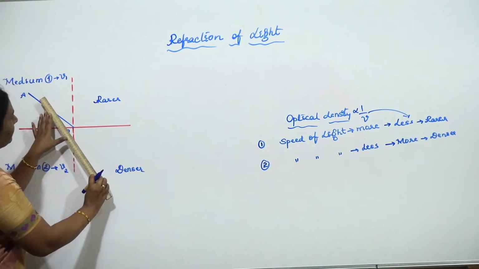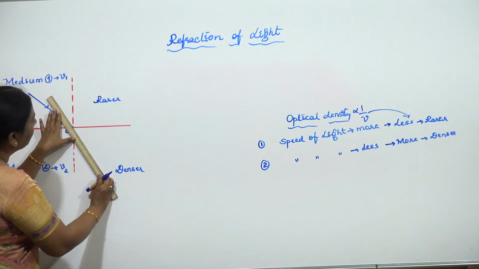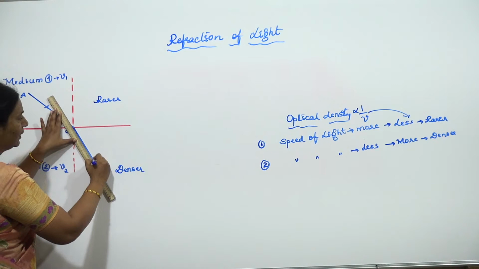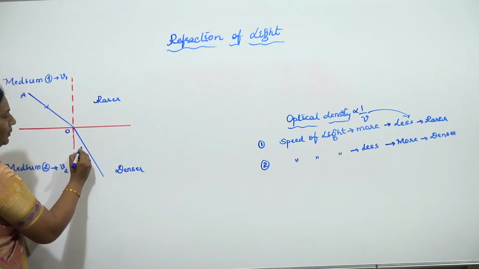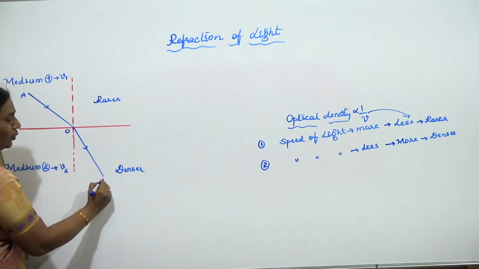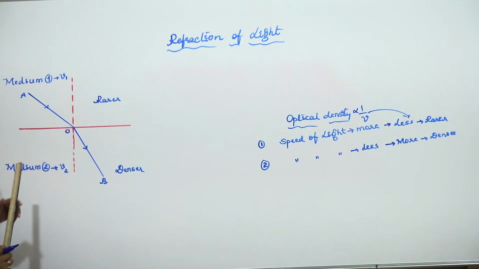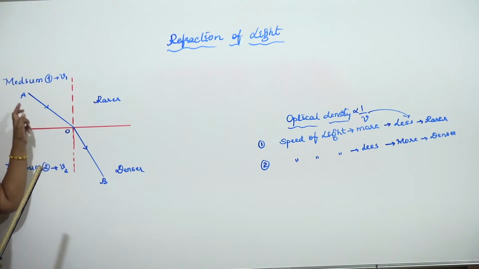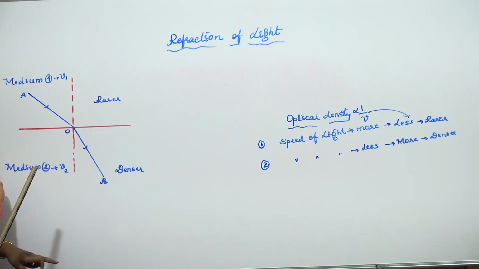So obviously what we are going to find here is that it won't continue in its path. Instead, it is going to what? Bend along this path. So let me take this as OB. Now, instead of continuing along the same path, what are we saying? It is bending from its path.